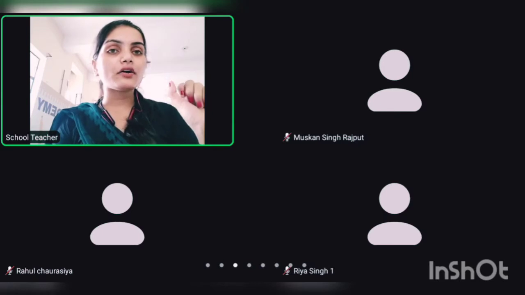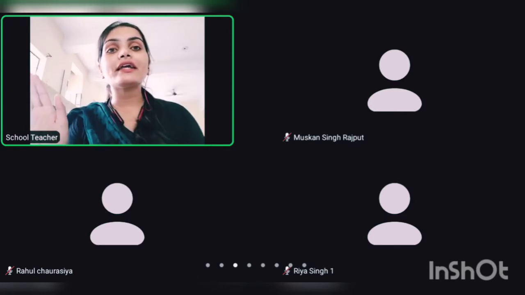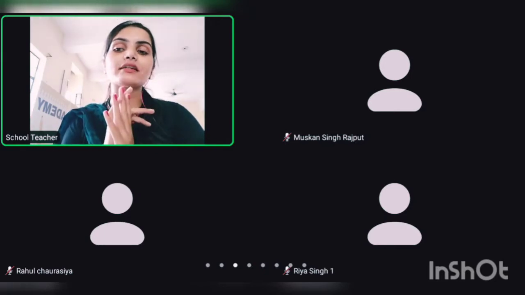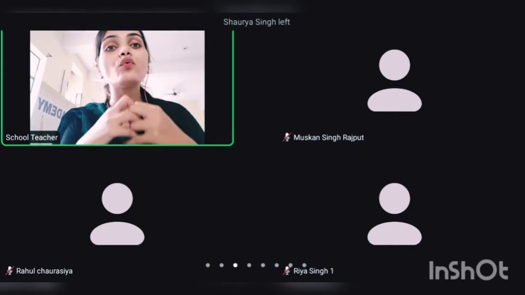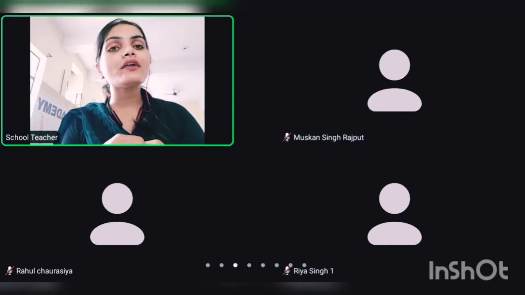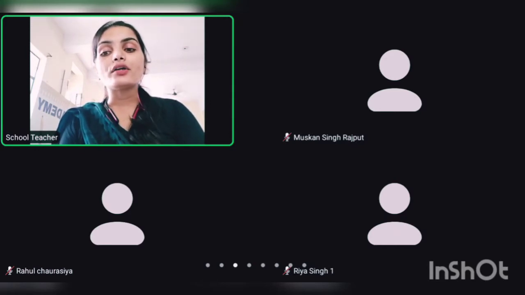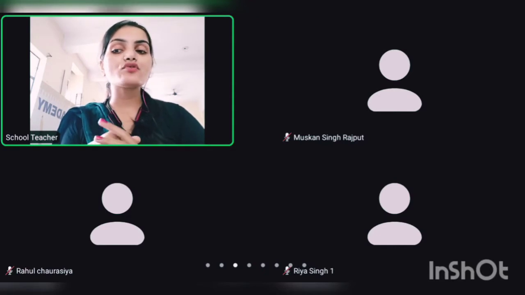Understood? So when the cotyledon is not containing food inside and is thin in structure, that comes into the category of albuminous seed. Ex-albuminous seeds are those which contain food in themselves, and when they contain food, they are thick in structure. For example, in monocots you can see orchids, and in dicots you can see gram, pea, mango, mustard. These types of seeds come into the category of ex-albuminous seeds.